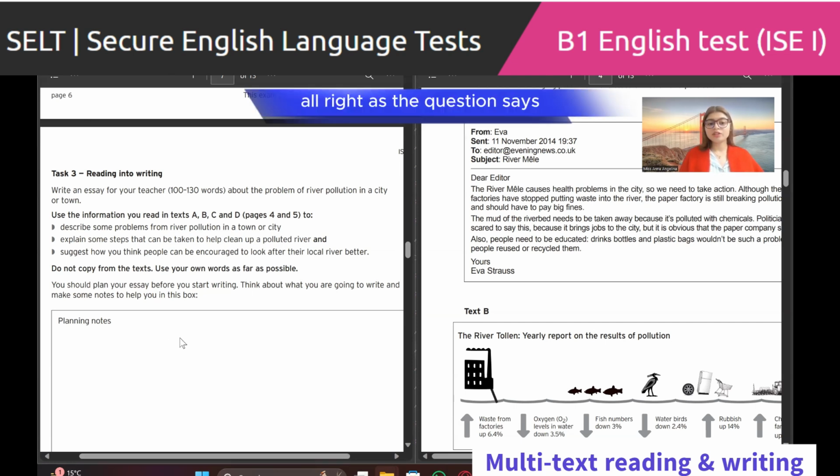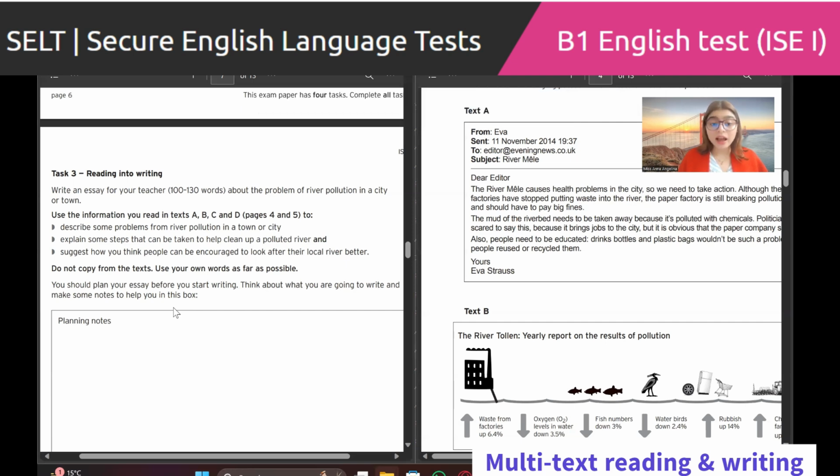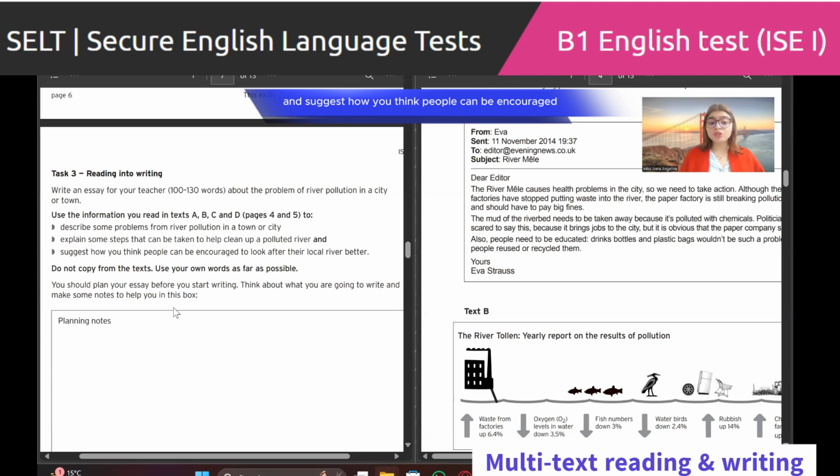All right, as the question says, write an essay for your teacher, about 100 to 130 words, about the problem of river pollution in a city or town. Use the information you read in text A, B, C, and D. Describe some problems from river pollution in a town or city. Explain what steps can be taken to help clean up a polluted river, and suggest how you think people can be encouraged to look after their local river better.